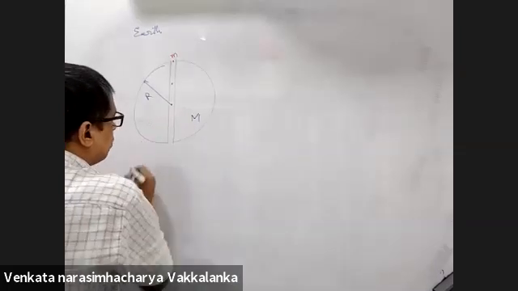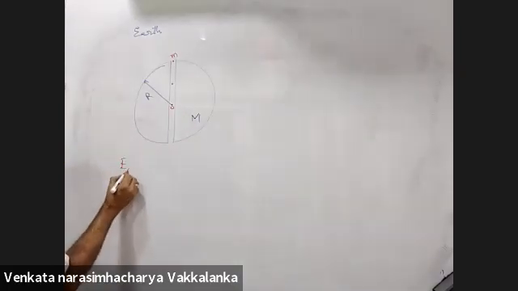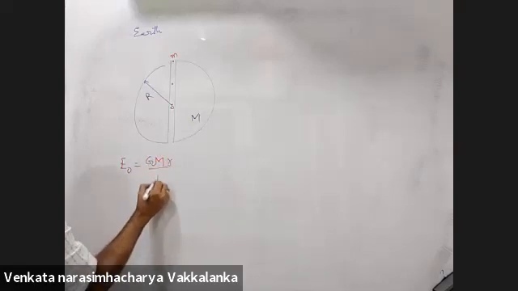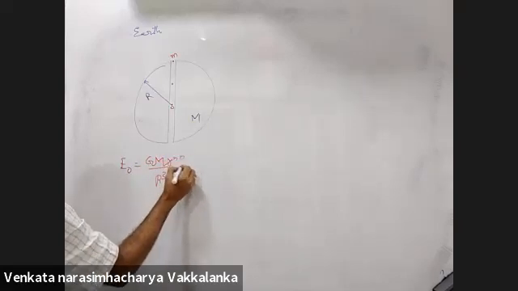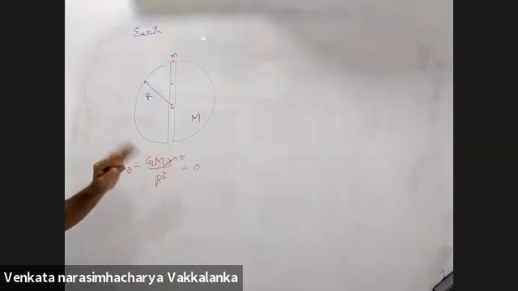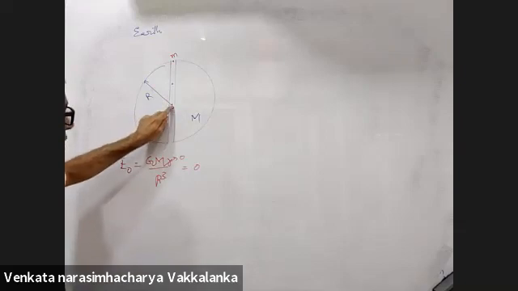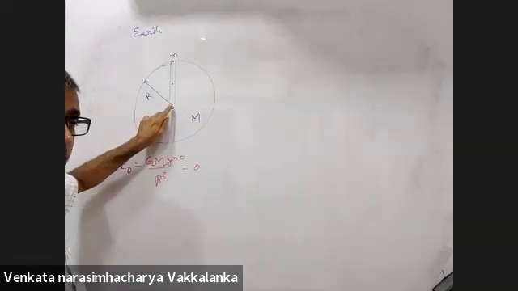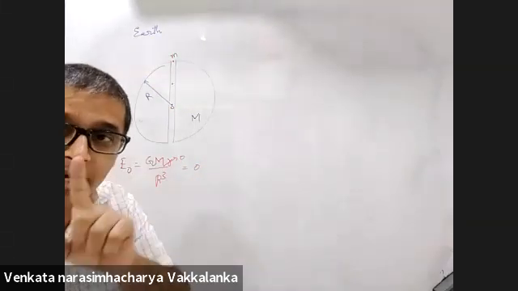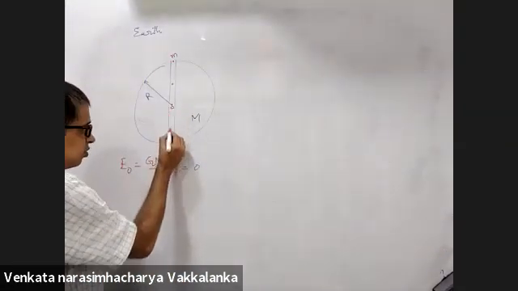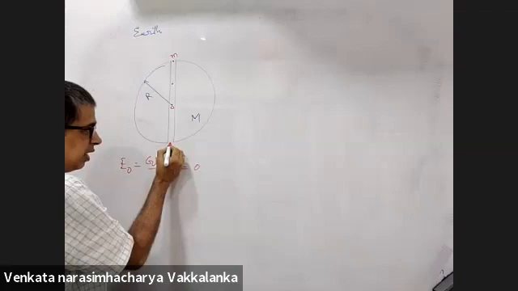At the center, what is the field? At O field will be GM small r by R cube. Small r is 0. So at the center, field is 0. So it is accelerating till the center. But at the center, force is 0, but it has got velocity. So by virtue of velocity, it will go beyond.